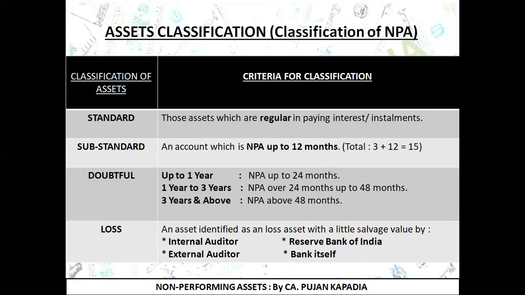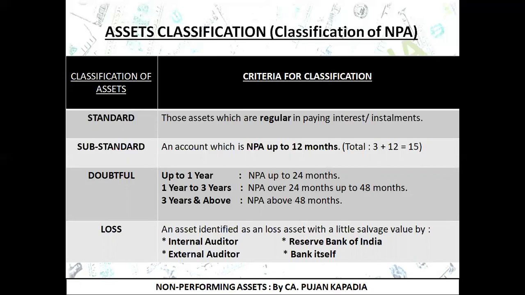Furthermore, they are basically classified into the four broad categories which are mentioned on your particular slide. That is standard asset, substandard asset, doubtful asset, and loss asset. Now let's take a look at each one of these, because consider it as a most important question. It is likely to come, like any asset may be asked for a 2 marks question, like explain doubtful asset or explain substandard asset, or it can come totally as a short note or a long question of 7 marks.